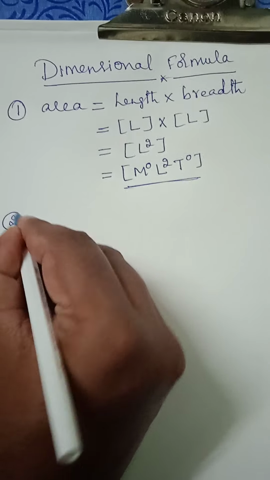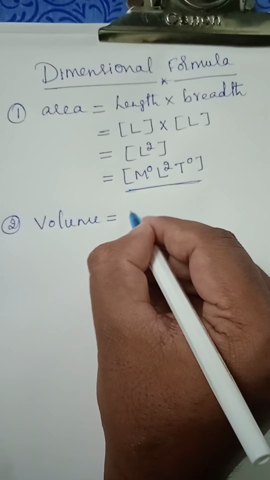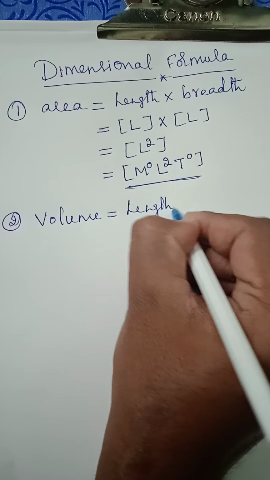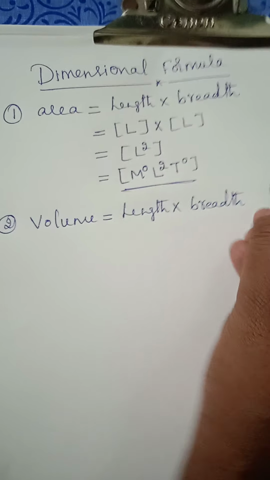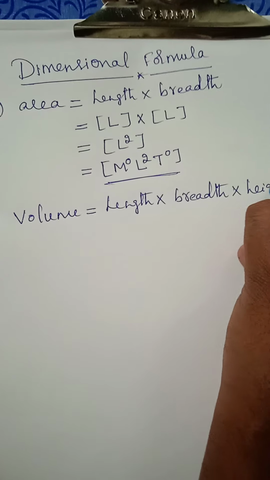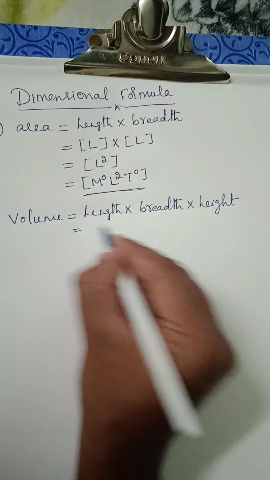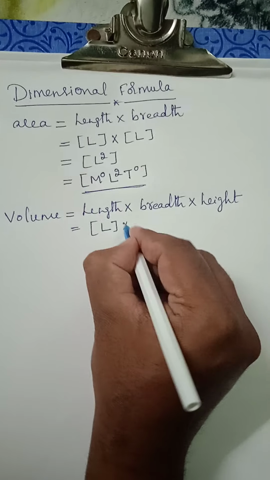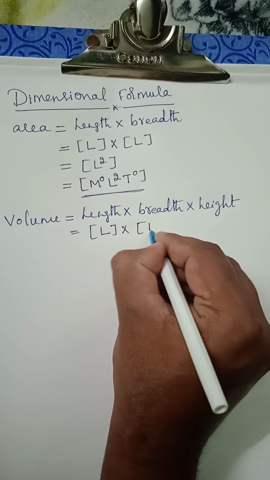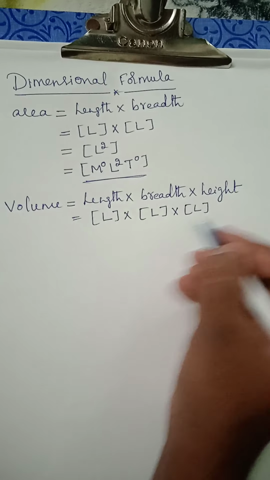Okay, second one is volume. Volume formula is length into breadth into height. So length will be taken as L only and breadth I'll write it as L, and height also we can measure with the help of length.